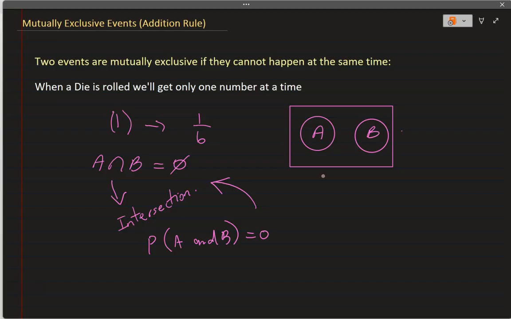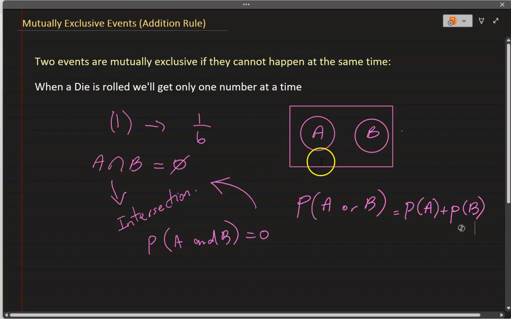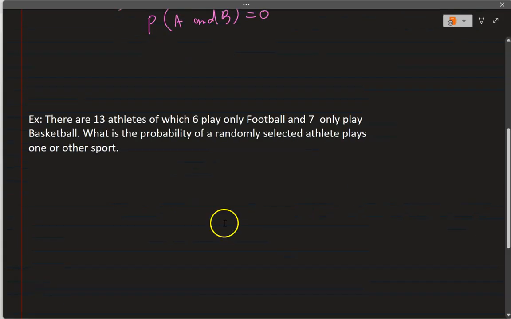But we know that the probability of A or B is equal to probability of A plus probability of B. So we just add the two probabilities together because they are mutually exclusive. Simple as that. Let's look at an example here.